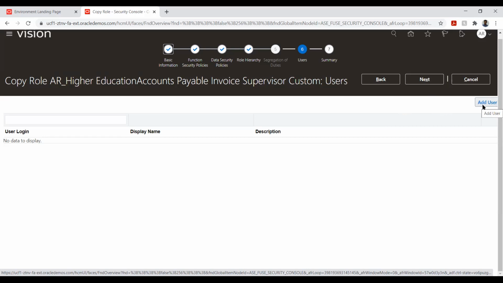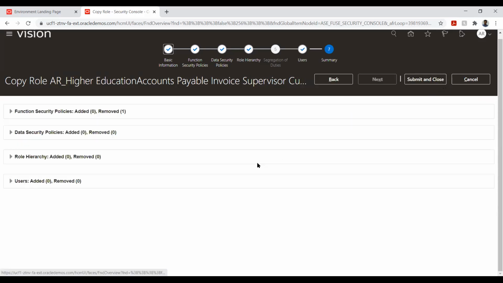So we have two options. Either we can create this role and attach it to the user manually, or if you want to give this access to only this particular user, we can just say add user. So this will be assigned automatically. We don't need to go to the user page and assign it again. Okay. So this will show the high level information if we have made any changes. If you see here, we removed one security policy, so that is why it's saying removed one. The rest of the things we didn't make any changes to, so that's why it's saying as it is.